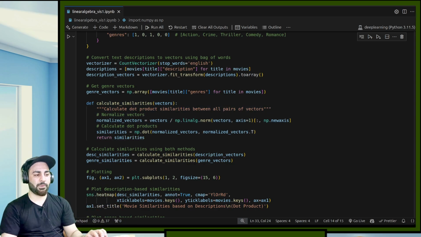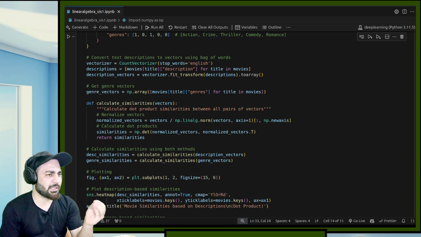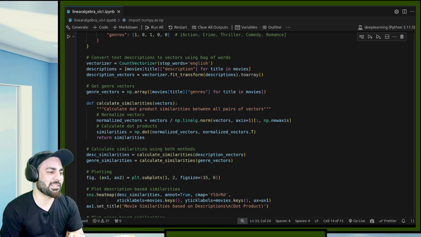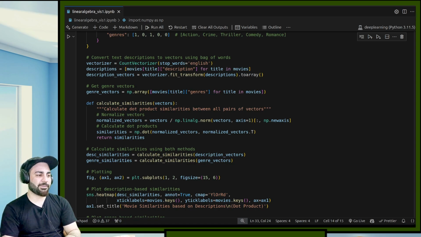Any questions on this? So now I showed you the power of this dot product in calculating the similarities, and we just made a small, maybe a very terrible recommending system for movies, based on the genre and the descriptions. Even the vectorization was not good, as I can see. Now coming to the next topic, projections.